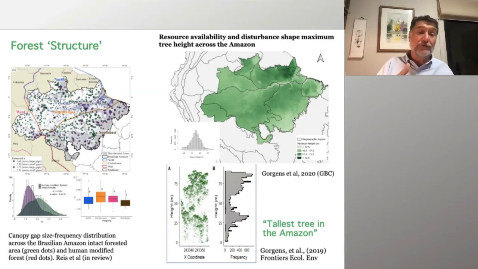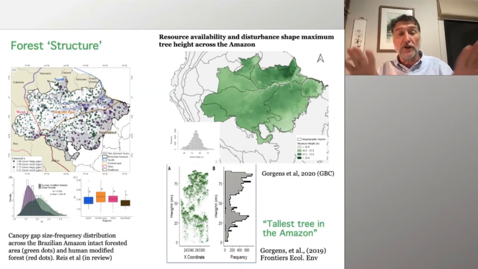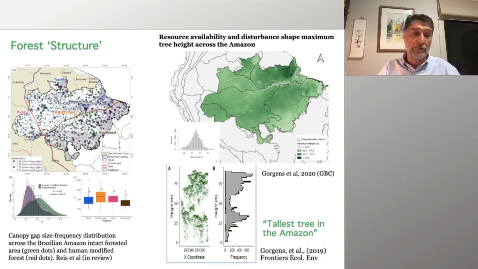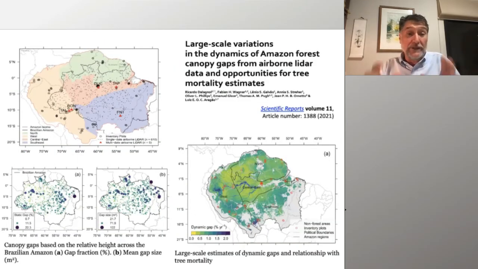And on that, associated with the disturbance, human-modified forests and non-human-modified. And a good thing, maybe to give a little connection to the next talk by Eduardo, is that this is a recently disturbed and modified forest. Next, we are still trying to understand the frequency of gaps and the relation of gap frequency and mortality.